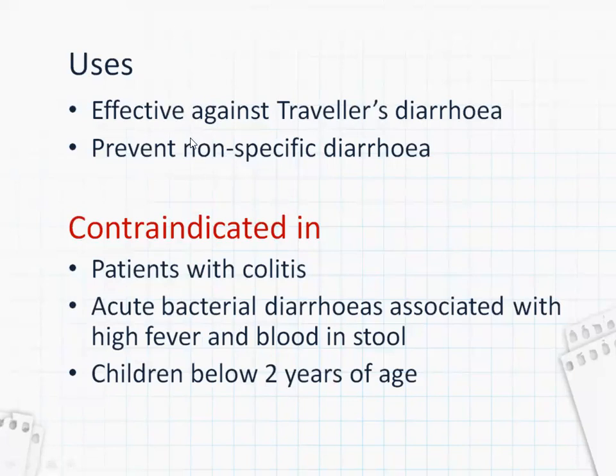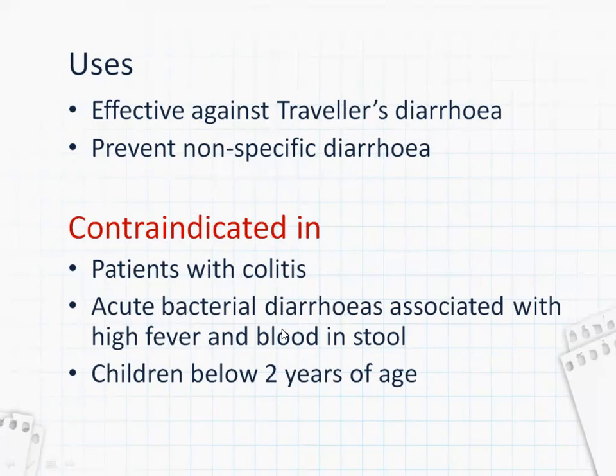Uses: it is effective against traveler's diarrhea and non-specific diarrhea, meaning the cause of the diarrhea is not known exactly. Those diarrheas also, you can simply treat with these opioid agonists. They are contraindicated in patients with colitis, that is inflammation of the colon, and in acute bacterial diarrheas associated with high fever and blood in stool.